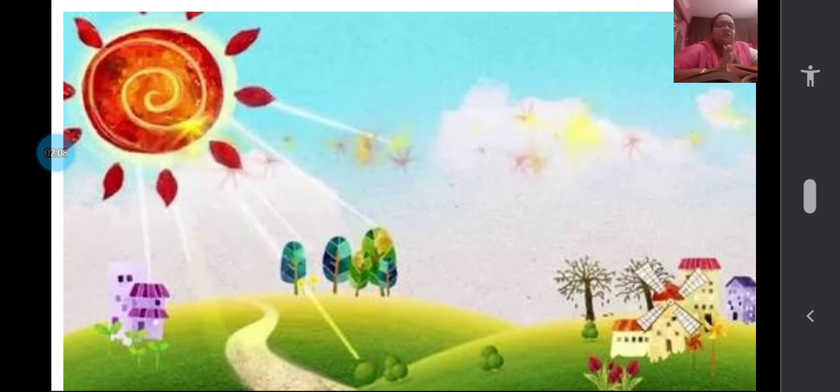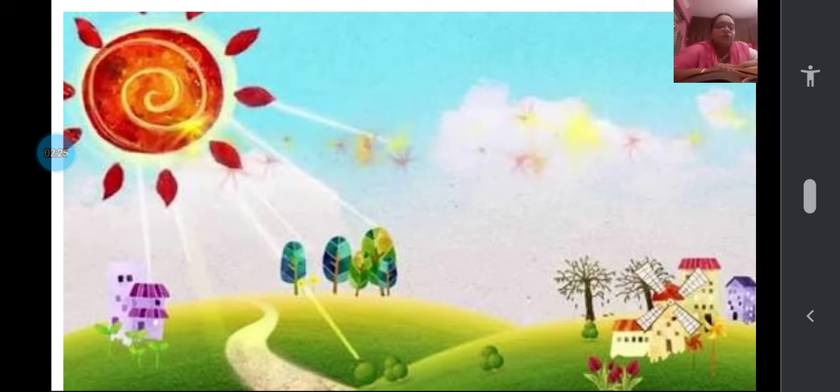We get the heat. The same way, when sun's rays fall on the water bodies like river, lake, pond, the water gets heated up. When water gets heated up, it will change into water vapor.